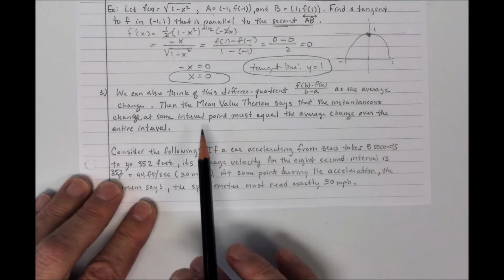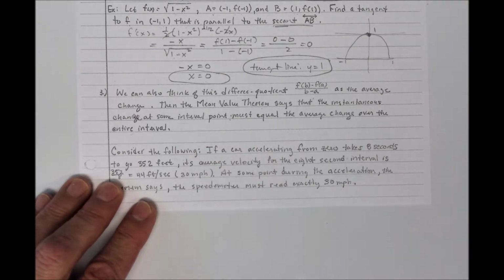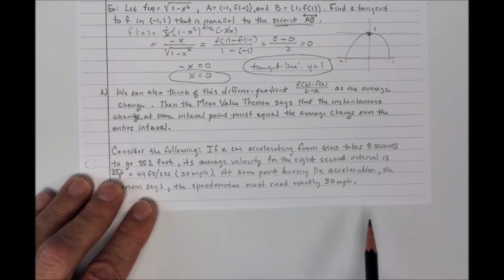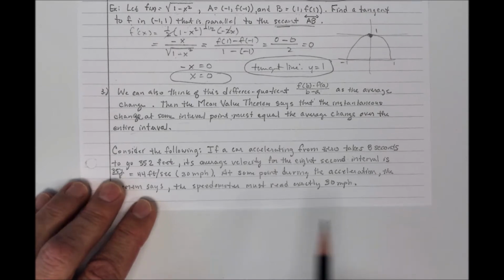Now I've talked about this before in a previous section. If you're driving from here to, let's say, someplace 200 miles away and you travel in 4 hours, okay, you're averaging 50 miles an hour. 200 miles divided by 4. You're averaging 50 miles an hour. What the mean value theorem is saying is that somewhere your instantaneous velocity has to be the same as your average velocity.